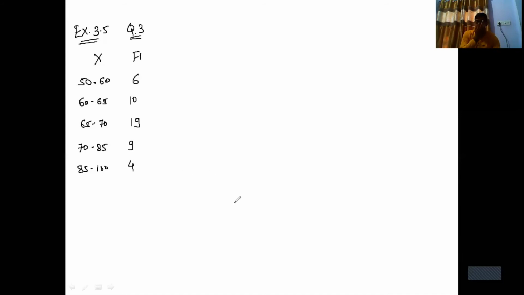So in this question, you can see very clearly that it is a continuous frequency distribution. Highest frequency 19 is not repeated again. Okay, condition number one fulfilled. But second condition, class interval must be same. 50 to 60, class interval is 10. Then 60 to 65, class interval is 5. Here the class interval is not same. Then we have to go for the empirical formula. You know very well about the mode: Mo is equal to 3 median minus 2 x bar.